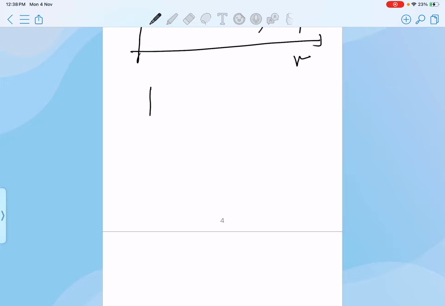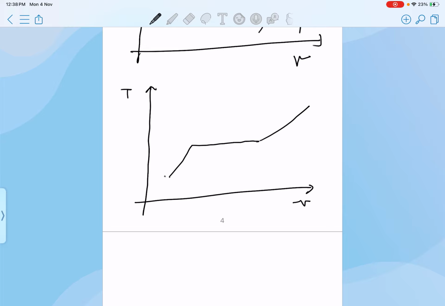So going back to the T-V diagram over here, let's say I start with 1 atmosphere. The pressure is constant at 1 atmosphere, so I'm going to have a trend that looks something like this. Let's say I'm going to repeat, but this time I'm going to use a different pressure.